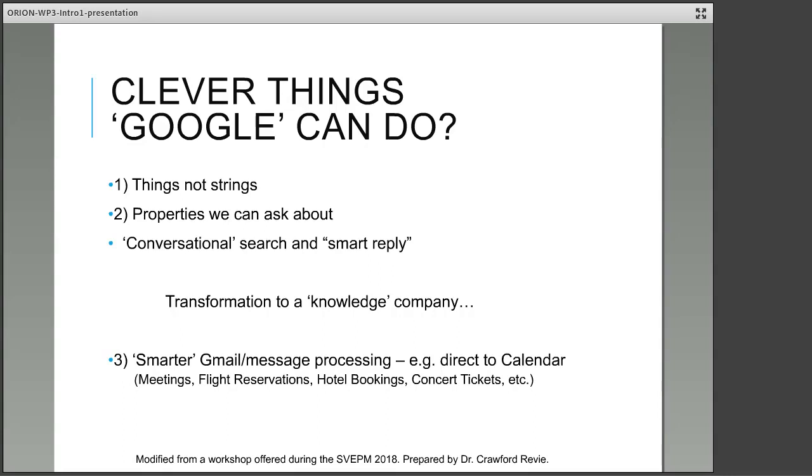So it understands London Shard to be a building and to have this property of height. So we're going to talk about smart data and what smart data can do through this narrative called Clever Things Google Can Do. We're going to use them as an example to show you what smart data can do. We already talked about seeing things, not strings, and understanding properties so that you can search conversationally. For instance, how tall is this beauty? When did this president start his or her term?